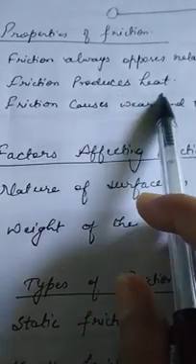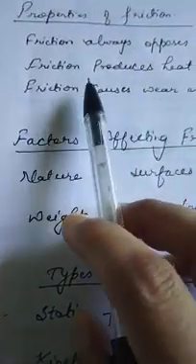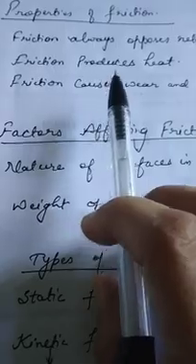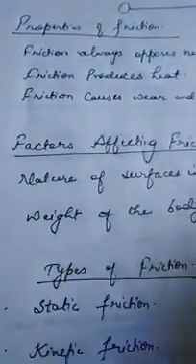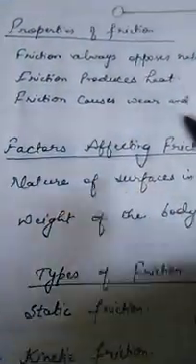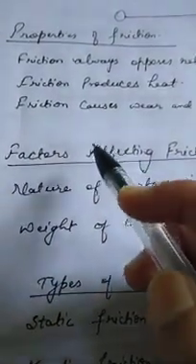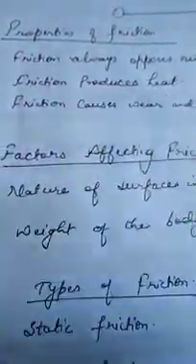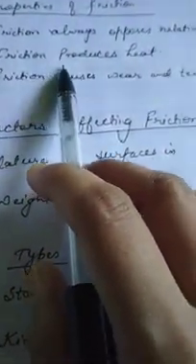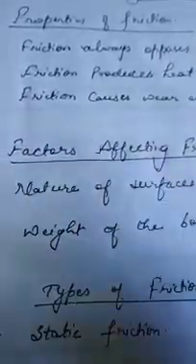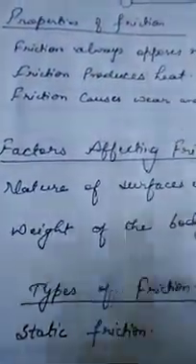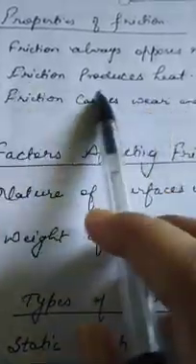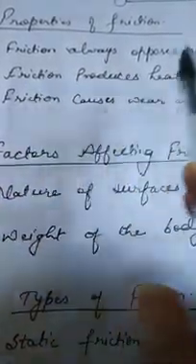Next is, friction produces heat. You must have felt that in winter days, when you rub your two palms together and touch your cheeks with them, we feel warm because friction present on our hands produces heat. So friction also produces heat. Also the tires of moving vehicles and the moving parts of a machine become hot when they move continuously, because of the friction present on the surface, which produces heat.